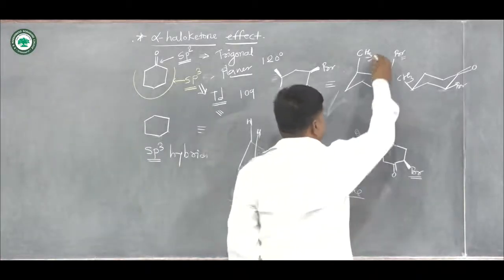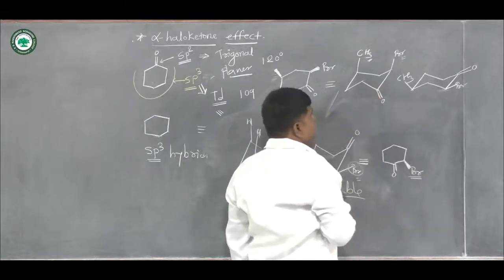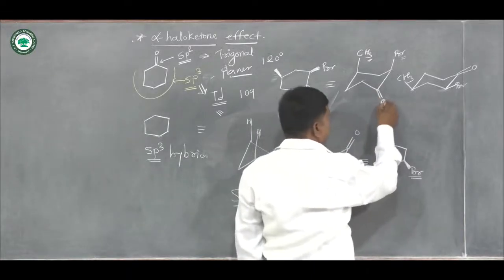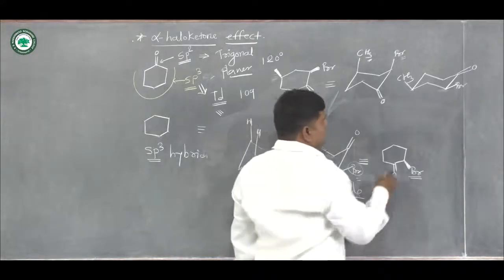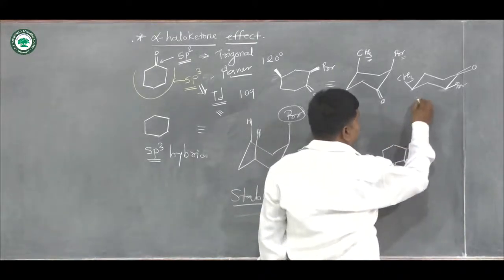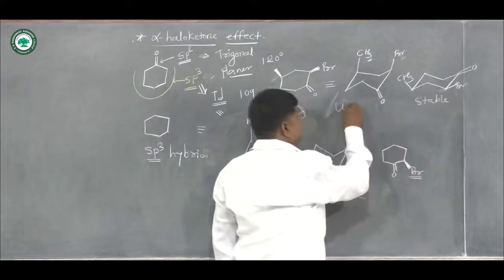That's why they will interact much more as compared to carbonyl oxygen. Okay, so the stable structure is this one and this is unstable.